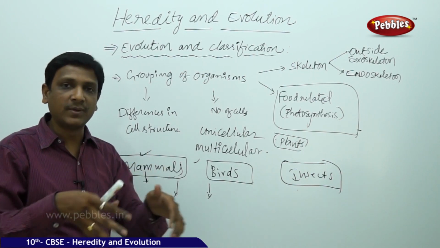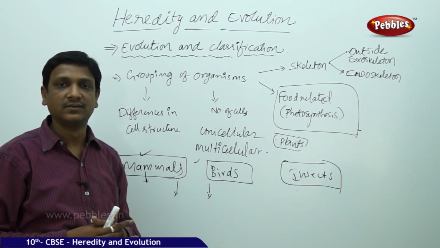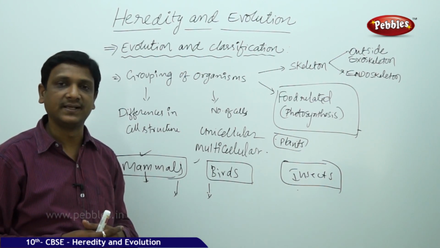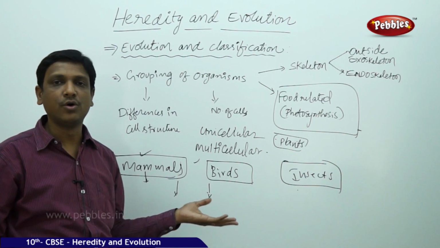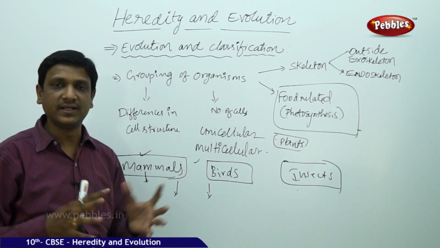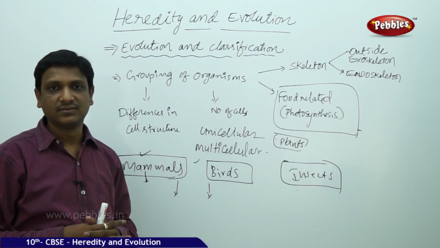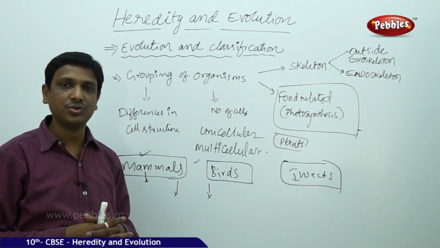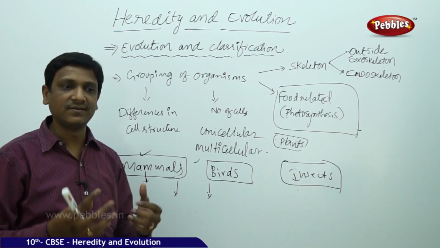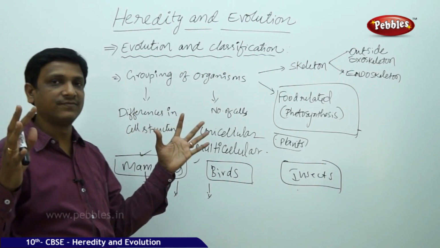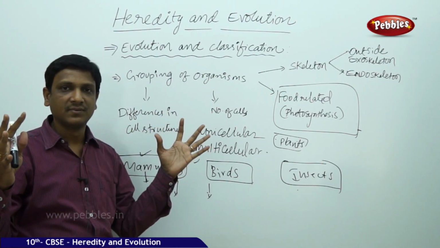So from where has this common ancestor come onto this planet? There arises a question: how did life begin on this planet? No one knows how life began on this planet. It's all history. There are certain predictions and certain experiments conducted to show that life might have started on this planet in the ocean, because of some atmospheric changes.